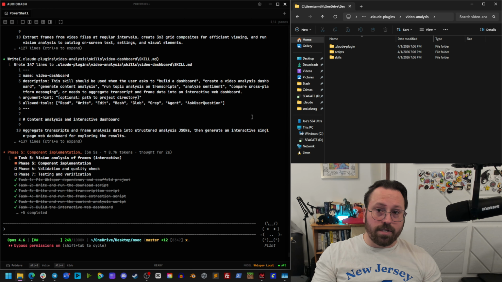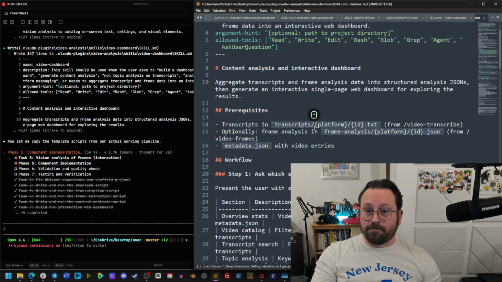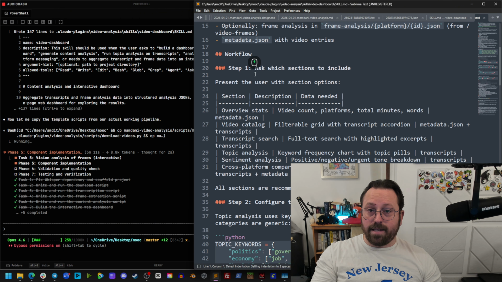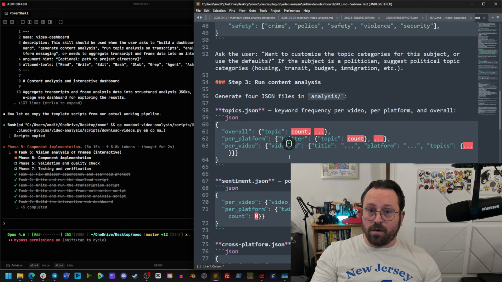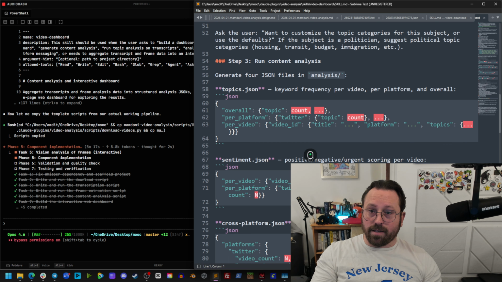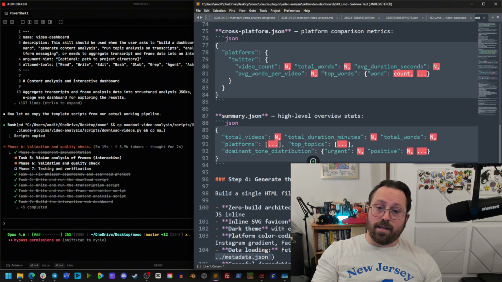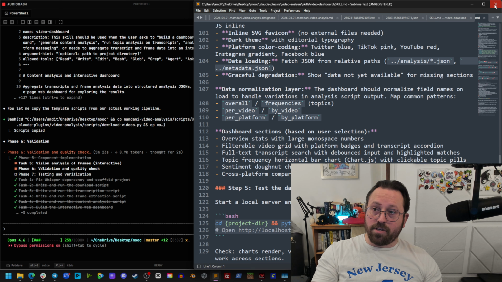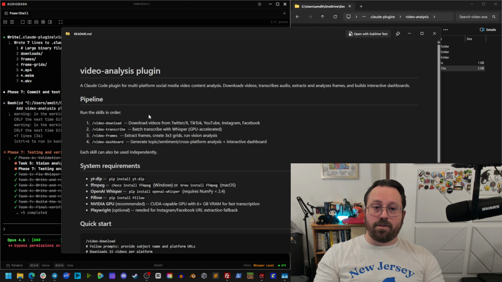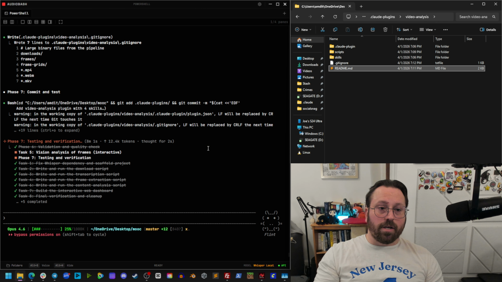Okay, it's almost done. It's got the video dashboard one here. It's got steps: ask which sections to include, configure the topic keywords, ask the user about customization, then run the content analysis, generate the dashboard as a single HTML file. It even has another README for this plugin itself.